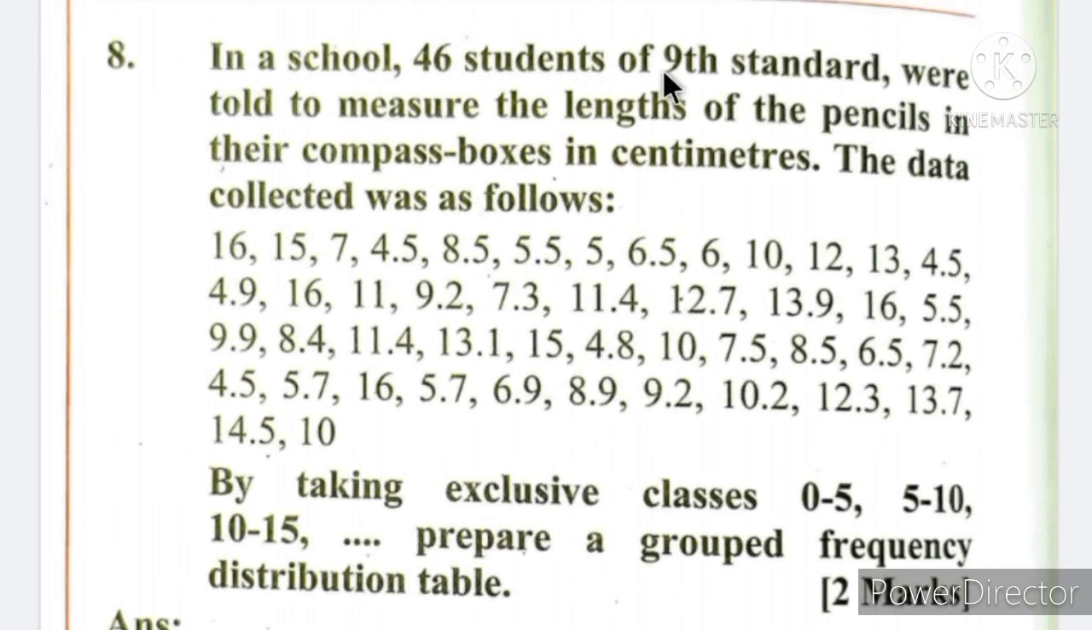In a school, 46 students of 9th standard were told to measure the length of the pencils in their compass boxes in centimeters. The data collected was as follows. By taking exclusive classes 0 to 5, 5 to 10, 10 to 15, prepare a grouped frequency distribution table. So in this sum we have to prepare a group frequency distribution table. Now see what we have been told, that in a school 46 students of 9th standard were told to measure the lengths of the pencils in their compass boxes in centimeters.